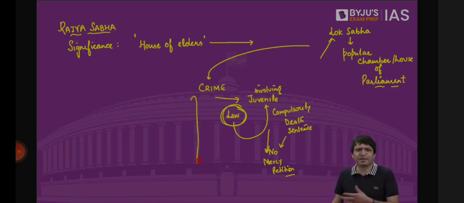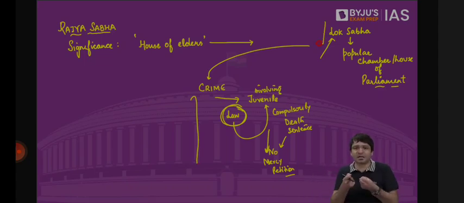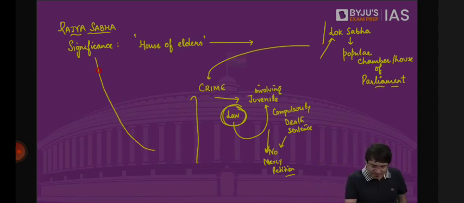Passions are high, so automatically you will demand a lot of things. And some of these things may not be justifiable, may not be fair as well. But what would Lok Sabha do? Nothing, because people are directly electing the members of Lok Sabha. There's a pressure on the members of the Lok Sabha that you get this bill passed, otherwise in the next election we will not vote for you. And Lok Sabha will buckle down. It will succumb to this popular pressure imposed by the people, and they will pass this bill. Once this bill is passed, it is sent to Rajya Sabha.